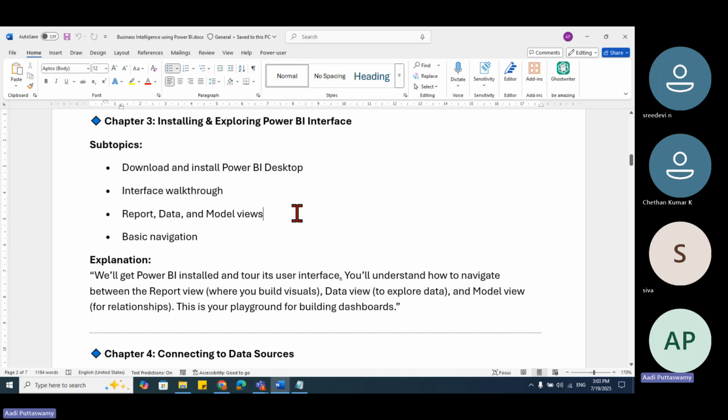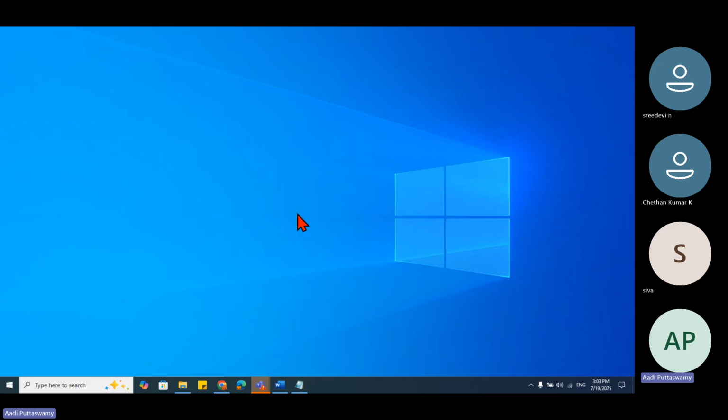Next is installation. Most of the people will say, sir, I don't know installing, it's very difficult. Even I have that problem actually. If you ask me about SQL Server, MySQL and all, even I feel afraid because there are a lot of technical things you have to keep in mind. You ask me any queries, I can write them. But coming to hardware things, installing and all, even I get scared. But Power BI is not like that. Very easy.